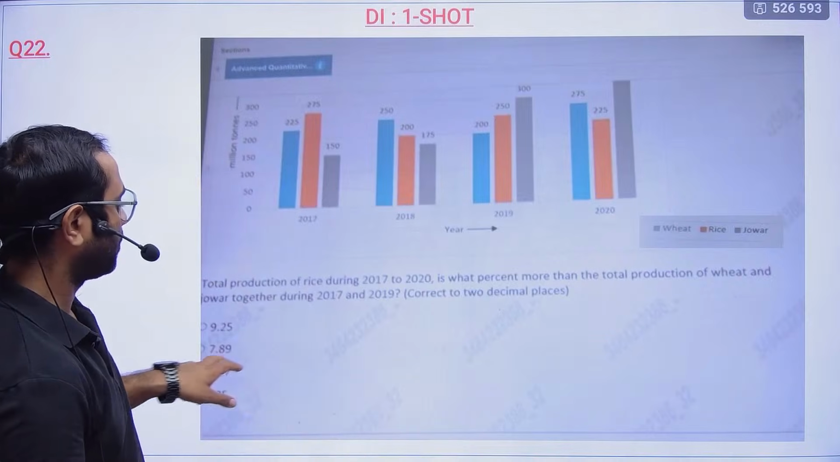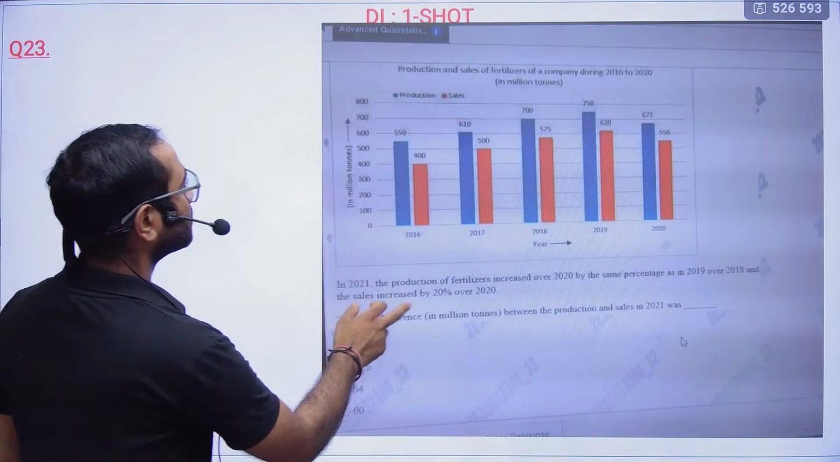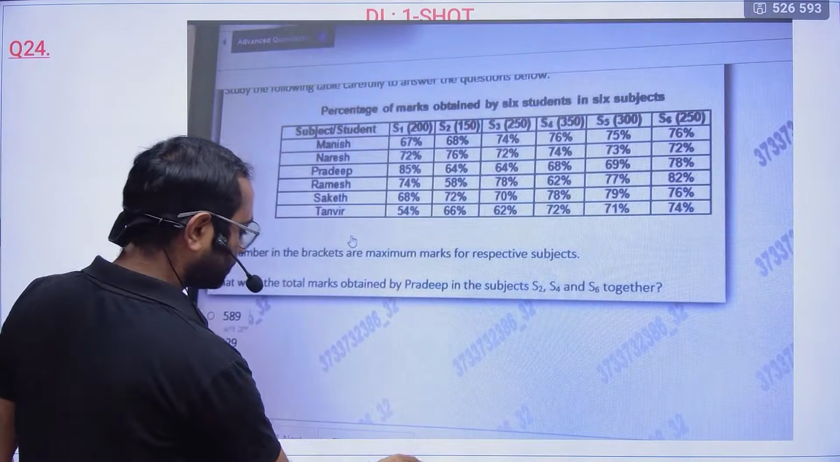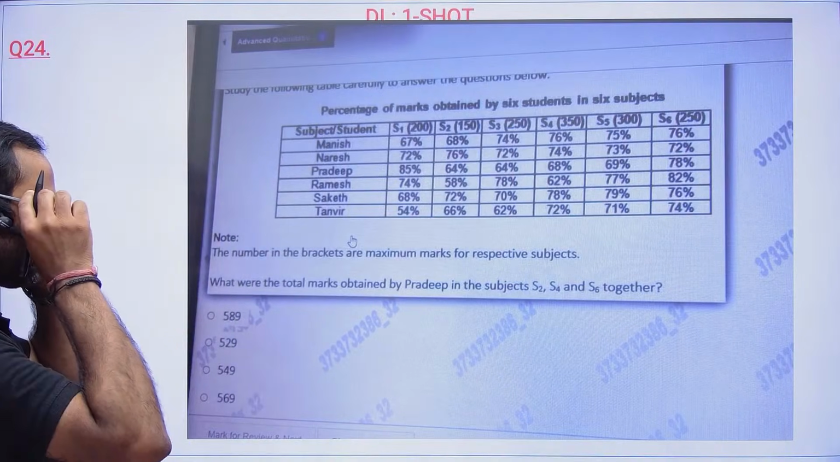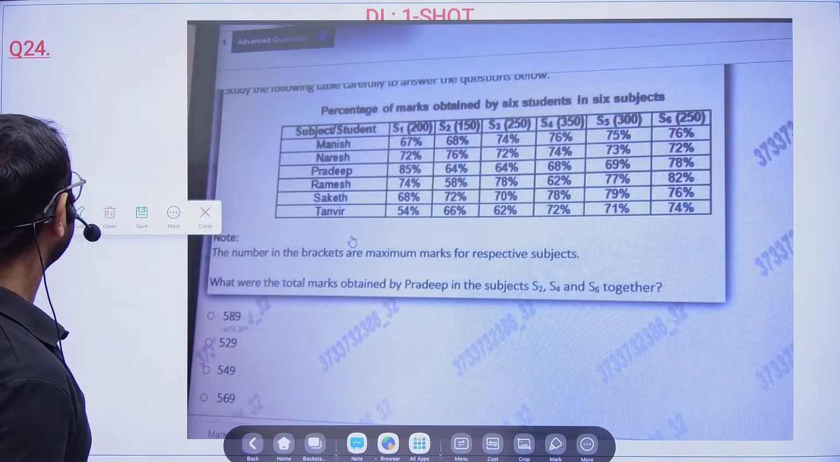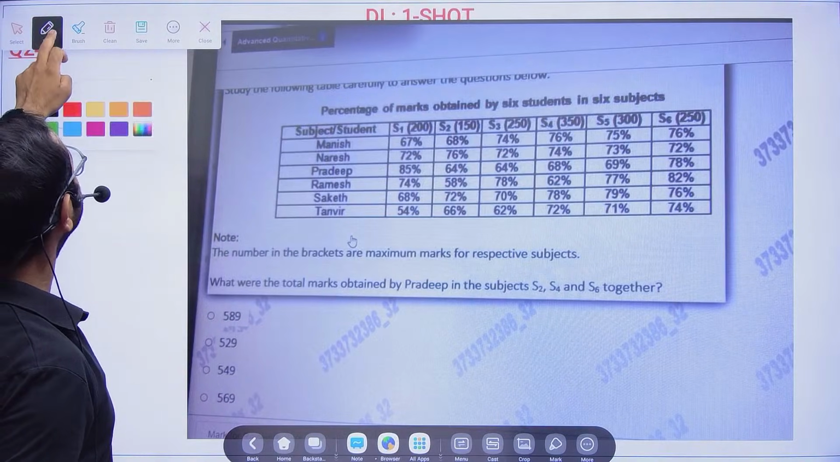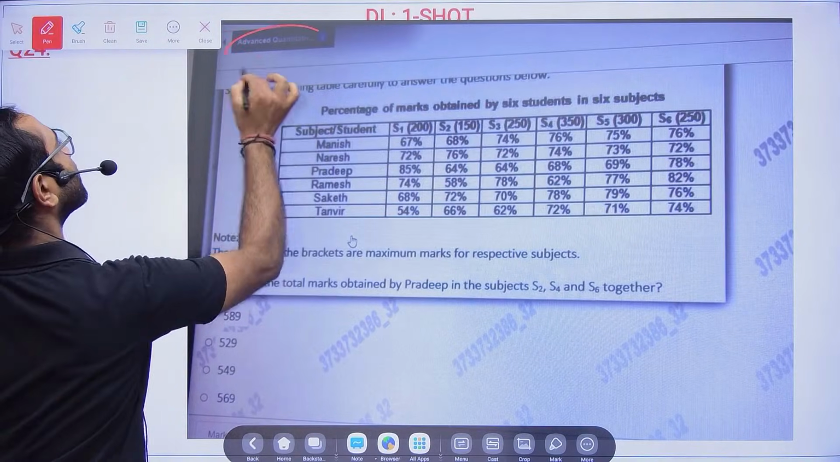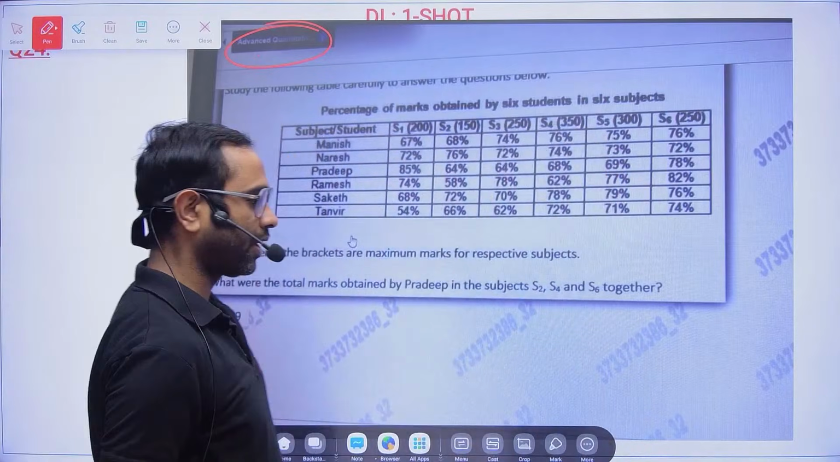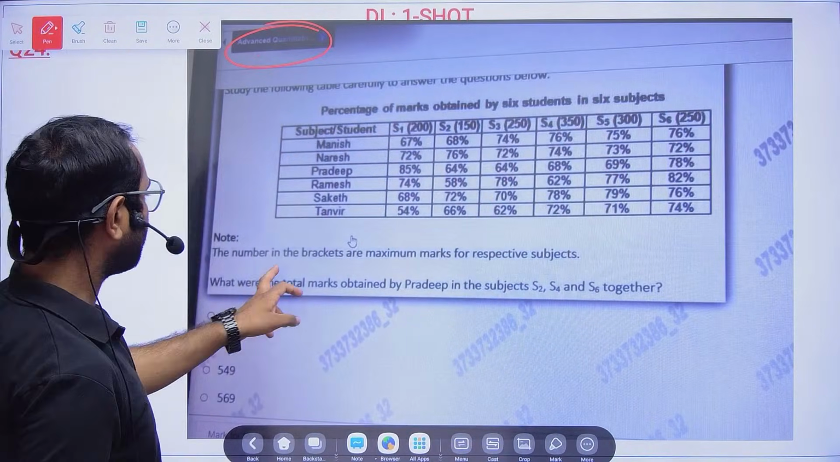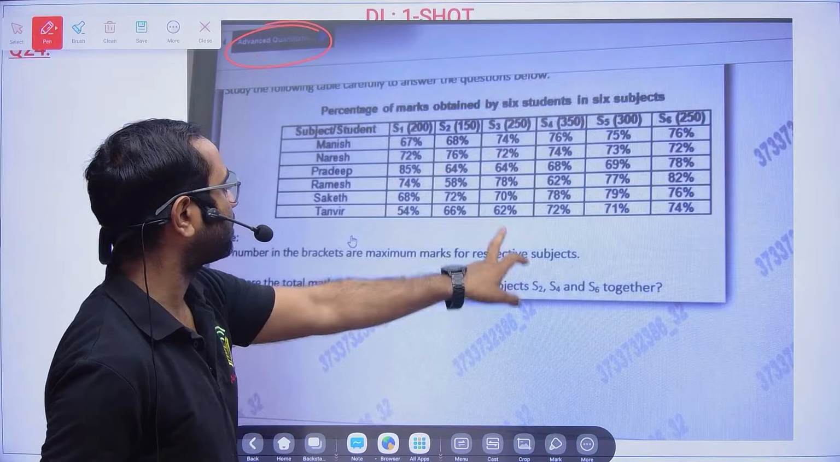Arey yaar, what is happening? Okay, let's see. So see, this was asked in the advanced section, but this is easy only. But I didn't get any answer from anyone. So let's see. The numbers in the brackets are maximum marks for the respective subject.